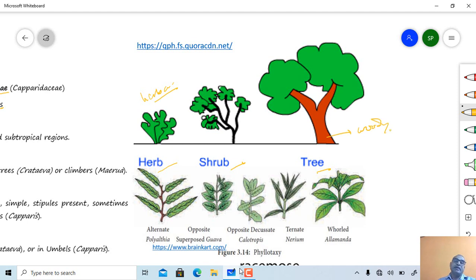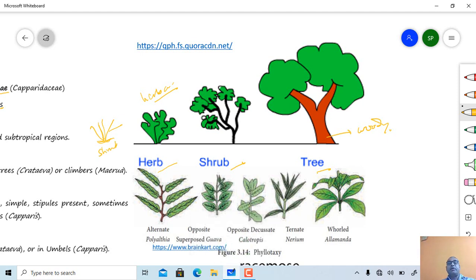And one more thing, if you see the stem, and from the ground surface a number of such shoots are present, then it is considered shrub nature.